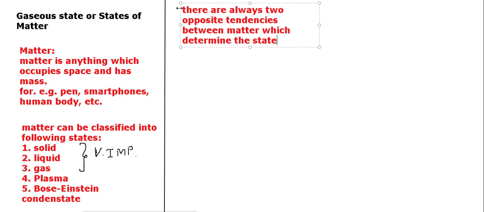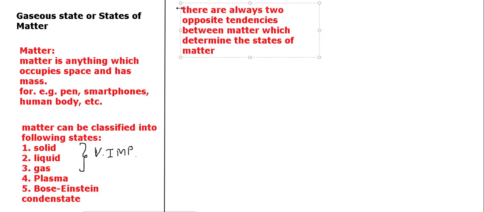These 2 opposite tendencies are responsible for the states of matter. They define the nature, size, motion and attractive force, giving information regarding the matter.